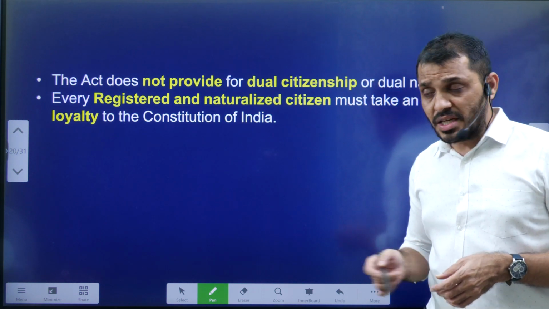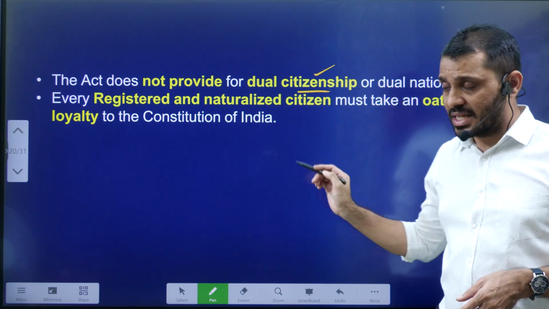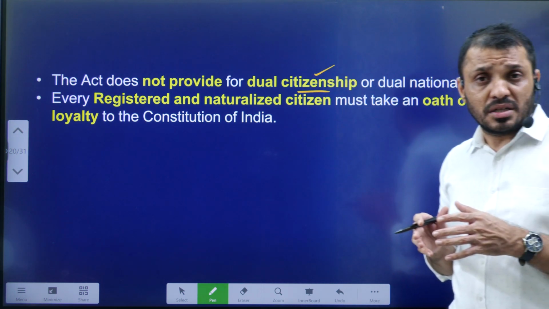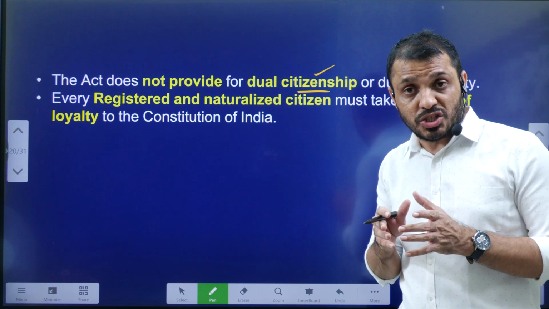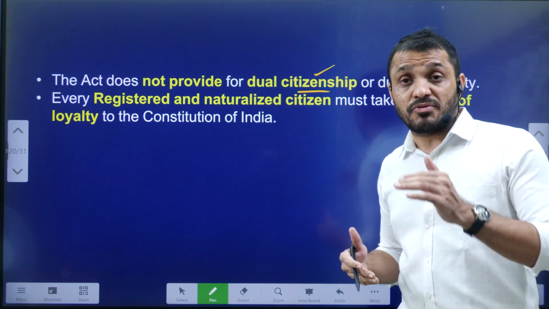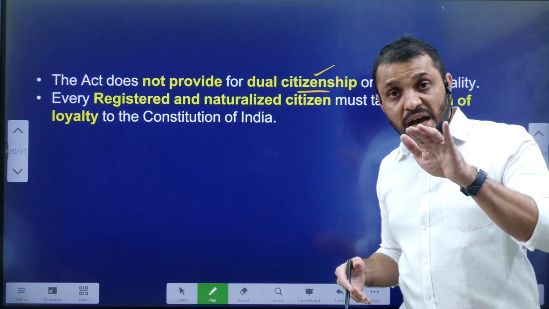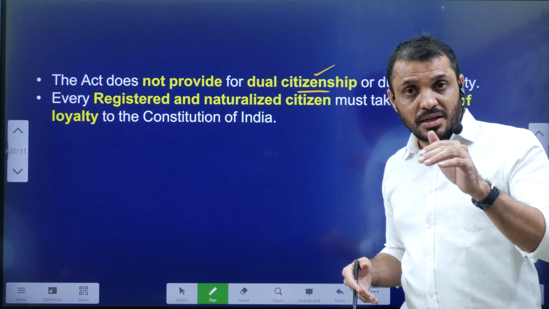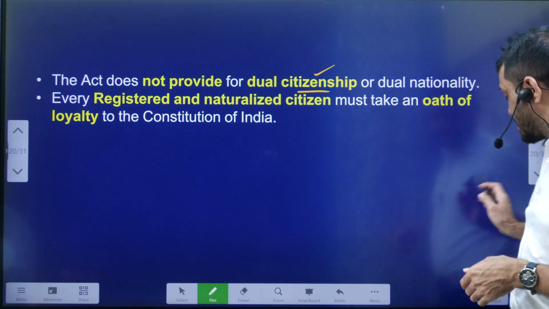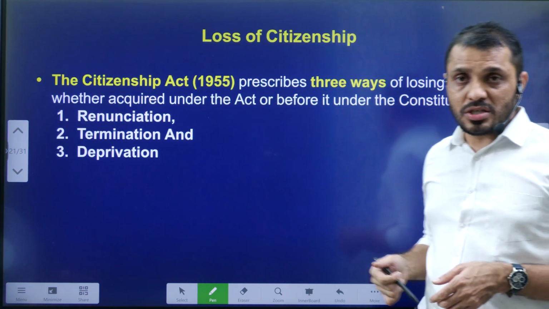And India doesn't provide dual citizenship, like I said earlier. And if a person gets citizenship either through registration or through naturalization, they must take the oath of loyalty that they will be loyal to the Indian Constitution and will not do anything against India's sovereignty and security. Next, loss of citizenship.